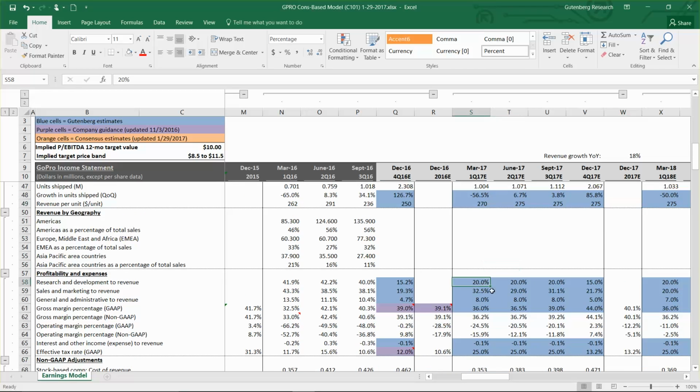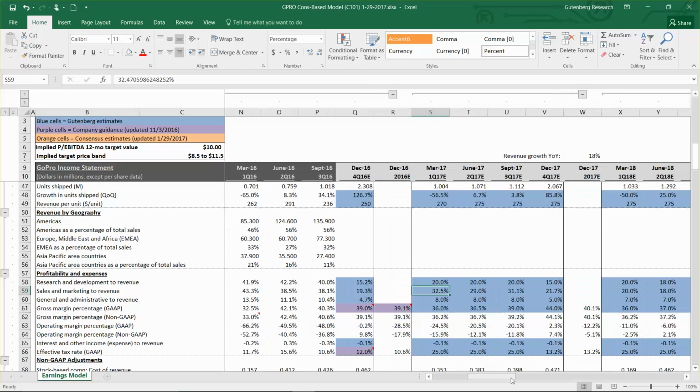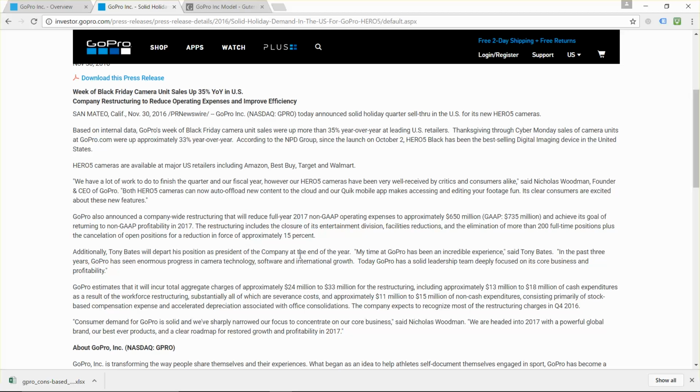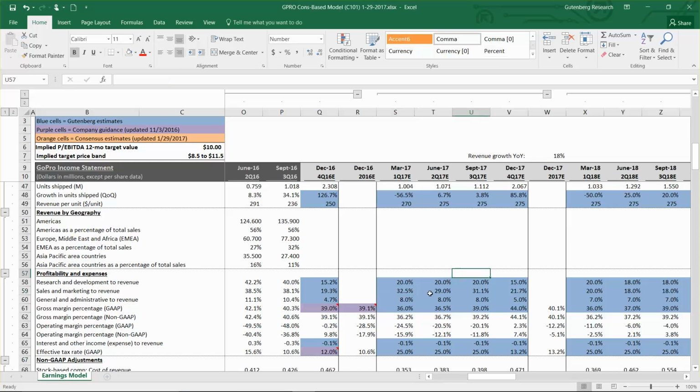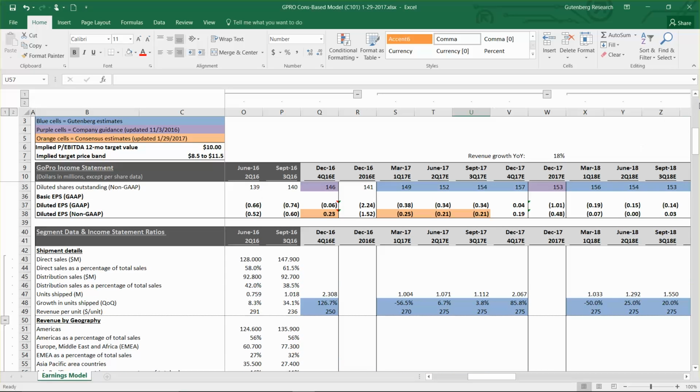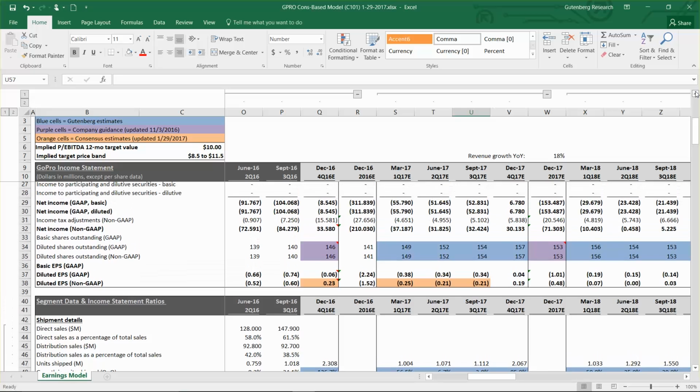And then from there, that gets us to our total revenue line, and then it's just a function of making some assumptions about the operating expense line items. So this is going to be extremely difficult to predict at this point, but I just wanted to get in line with management's guidance. So if we go back to this press release, they announced that full year operating expenses will be $650 million on a non-GAAP basis, and $735 million on a GAAP basis. So I will actually tweak the GAAP basis results to get back to that 735, but for now the non-GAAP is in line.